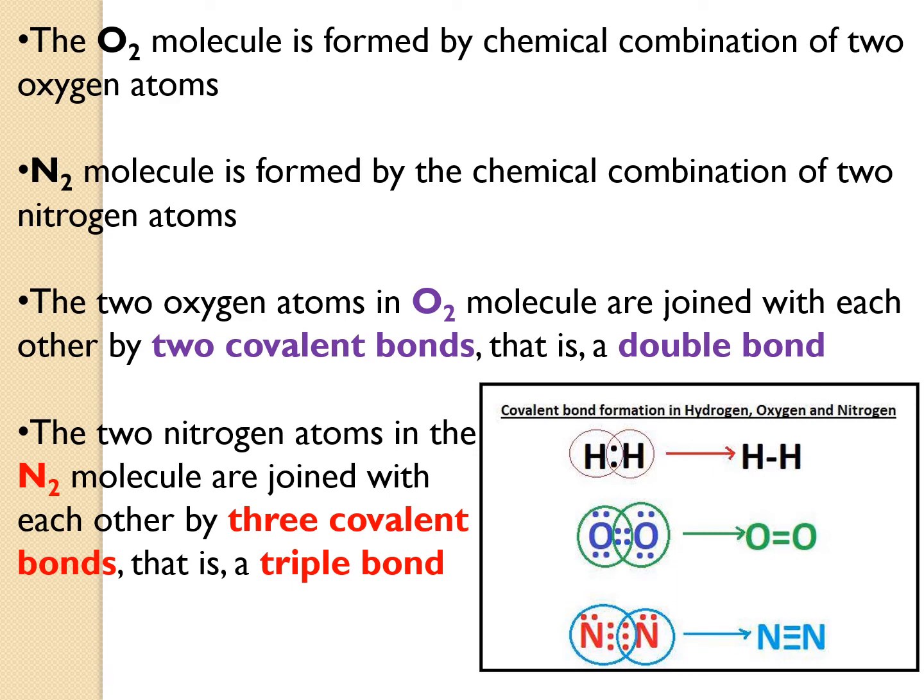The oxygen molecule is formed by the chemical combination of two oxygen atoms. The nitrogen molecule is formed by the chemical combination of two nitrogen atoms. So when two oxygen atoms come together, an O2 molecule is formed. This O2 molecule consists of two covalent bonds and therefore it is a double bond. The two nitrogen atoms combine together to form a nitrogen molecule. They have three covalent bonds, and therefore they are triple bonded in nature.